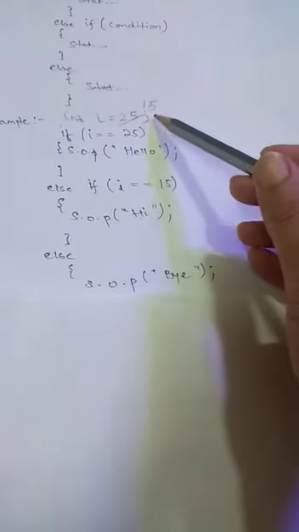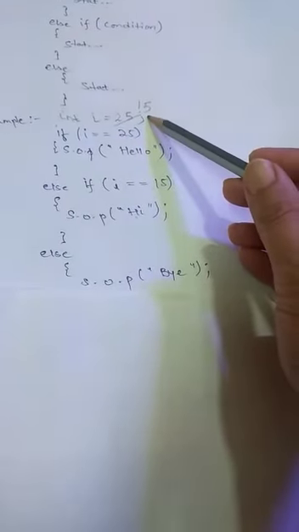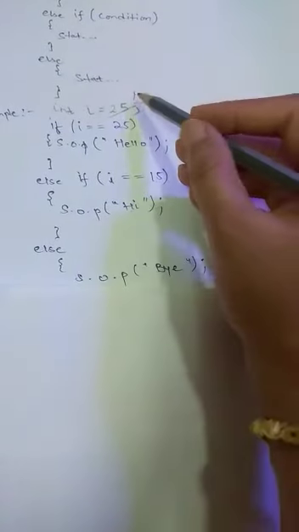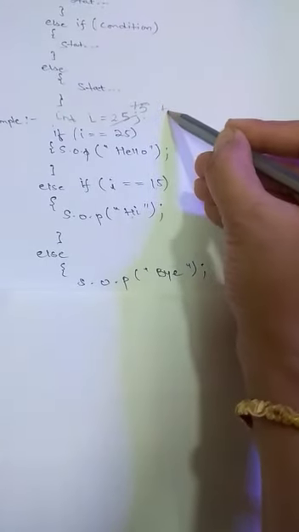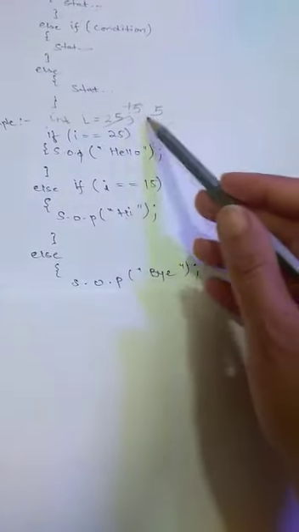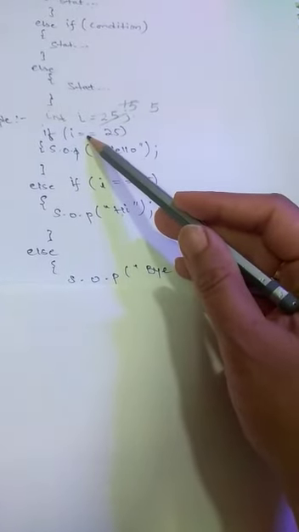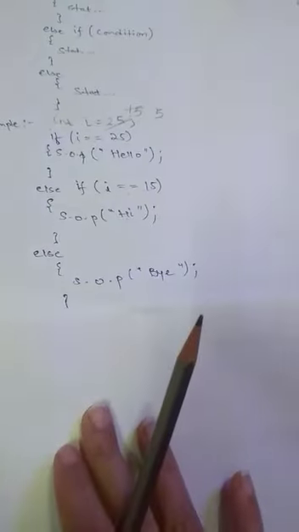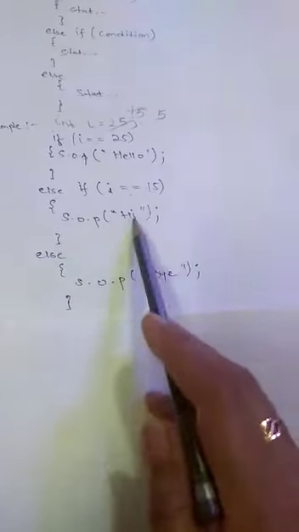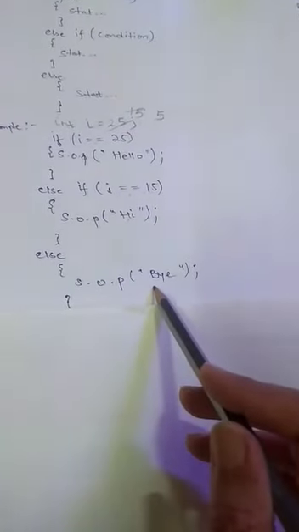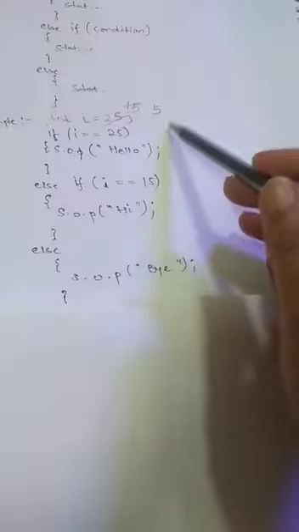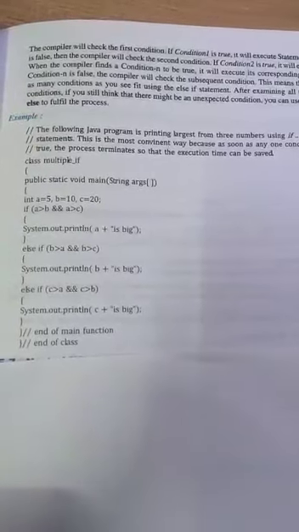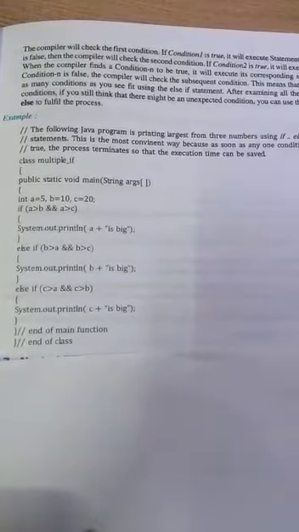Suppose we have any other value, just take 5 over here. When the value is 5, it will check the first condition, which is false. It will move to else if, and the second condition is also false. Then it will move to the else part. Since both the conditions are false, it will print the output bye. So when we have the value 5, our answer will be bye. So till now you have seen the if-else if else situation.